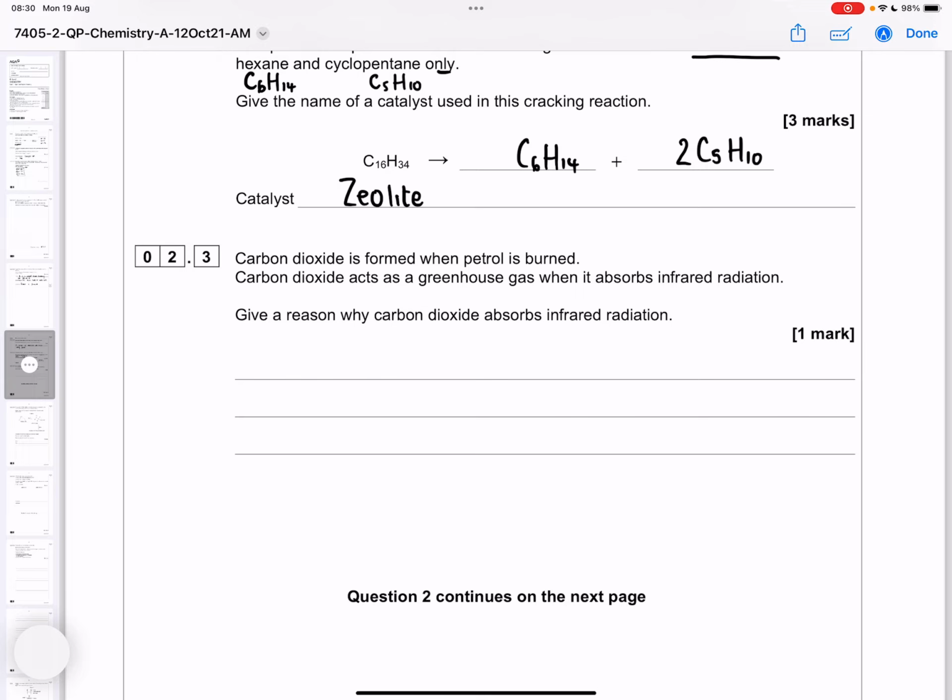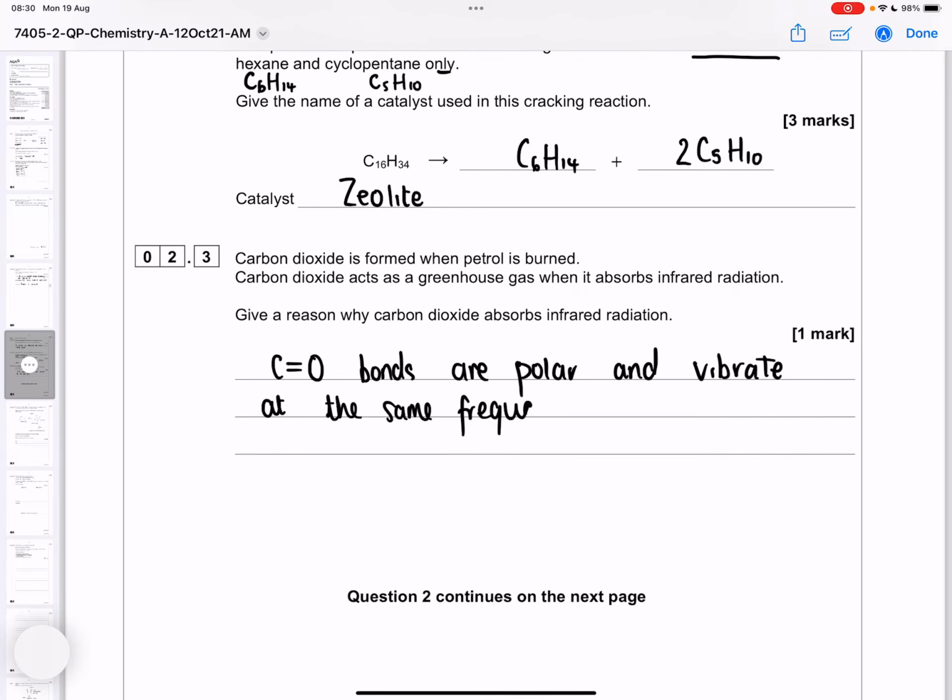Carbon dioxide is formed when petrol is burned. Carbon dioxide acts as a greenhouse gas when it absorbs infrared radiation. Give a reason why carbon dioxide absorbs infrared radiation. And infrared radiation is absorbed when bonds vibrate. So what bonds are in carbon dioxide? C double bond O bonds. And the reason they do this is because they are polar and vibrate at the same frequency as infrared.